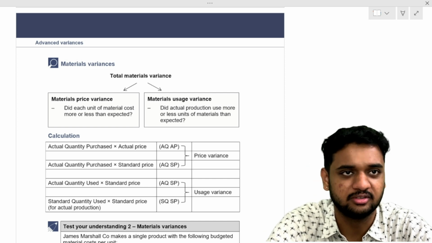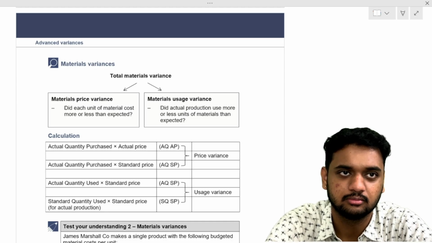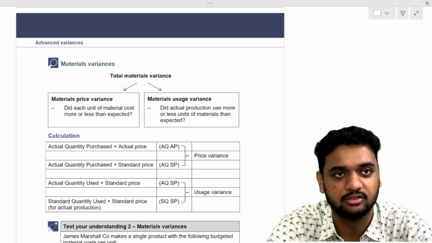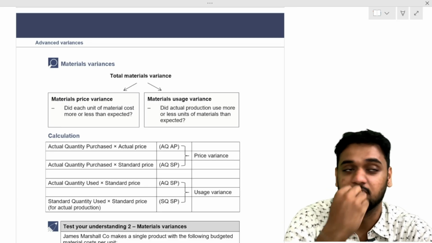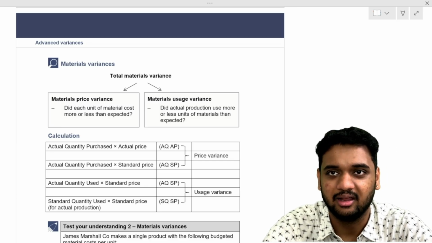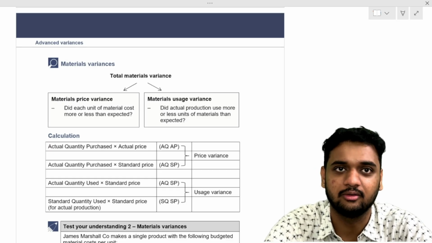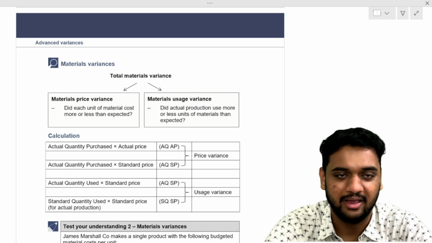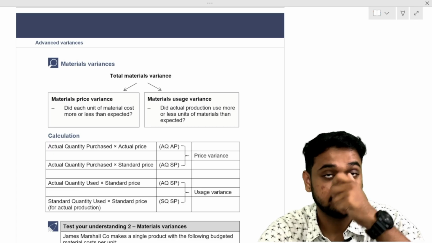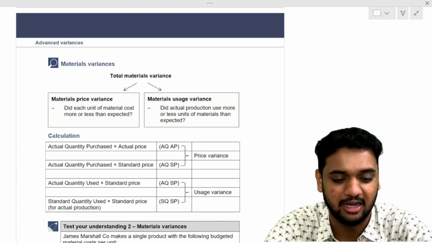What and all costs will you incur in a business? First, the material. In every business, material is a main cost. Second, labor cost. Third, variable cost. All the other costs will come under variable cost, and all other costs will come under fixed cost. So we will classify cost into material, labor, variable overheads, and fixed overheads, and then sales. These are the five things which mainly happen in a business. We will start with material.